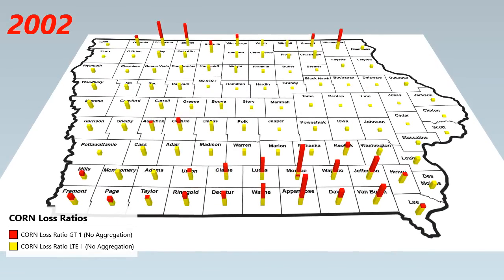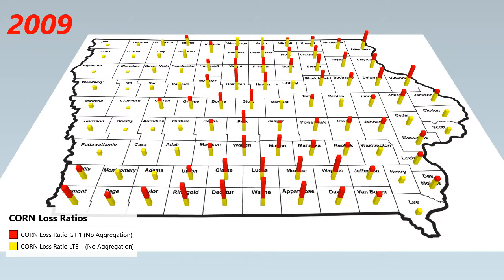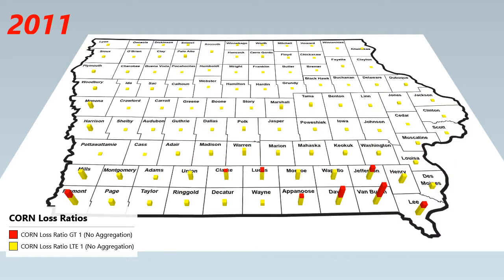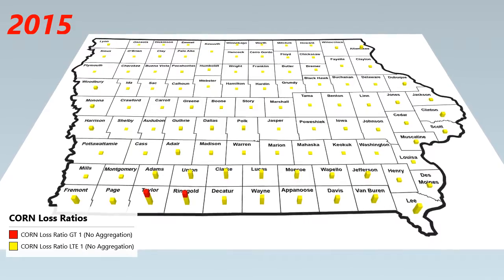Corn loss ratios for each Iowa county from 2001 to 2015 are shown in this scene. The portion of the column which is red denotes that the loss ratio exceeded 1 for a given year. Depending on the year, the loss ratio can vary widely around 1.